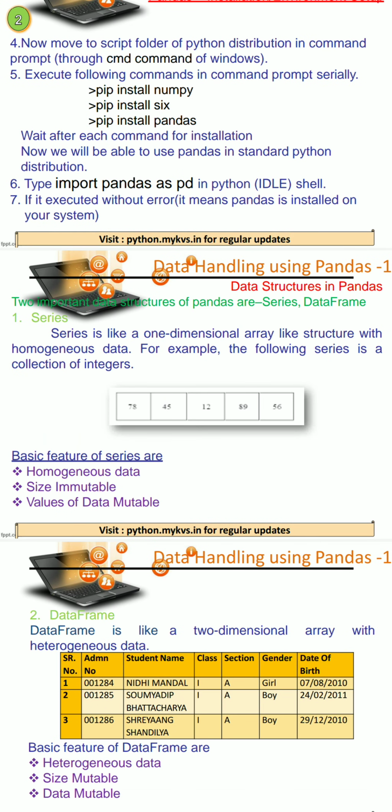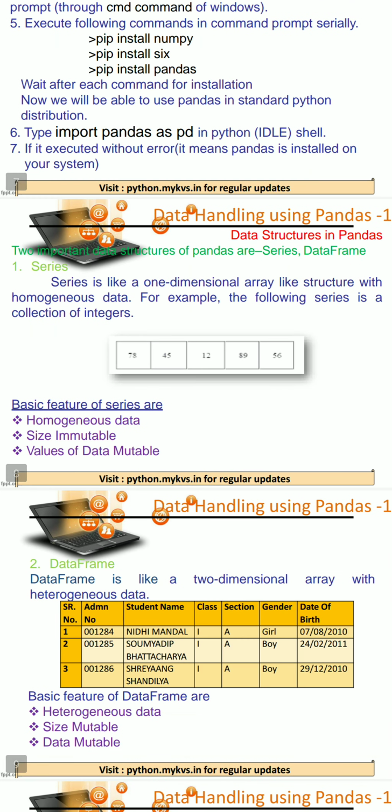Now what is series? Series is just like a one-dimensional array where data is stored in one-dimension form. The basic features of series are that homogeneous data are stored, it means similar type of data are stored. Size is immutable, means once the series is created with 5 elements, its size will remain 5, and if you want to increase or decrease the size of any such series, you have to create another series, a new series. Then values of data are mutable.